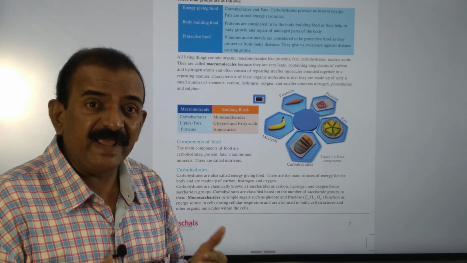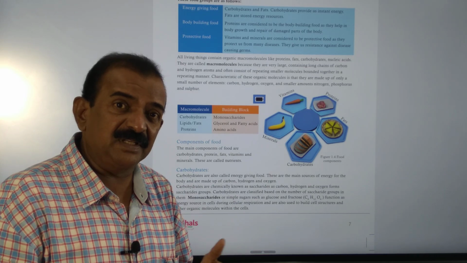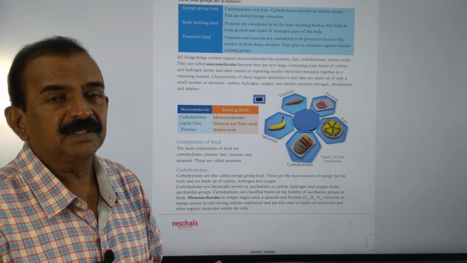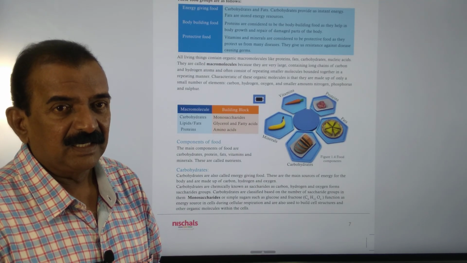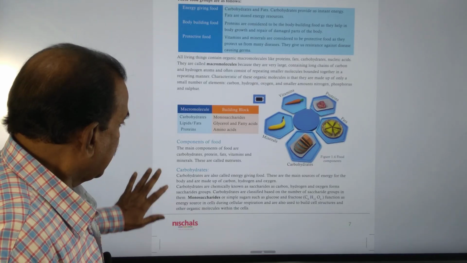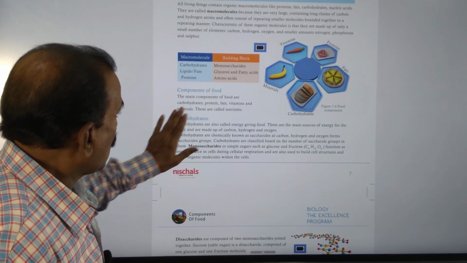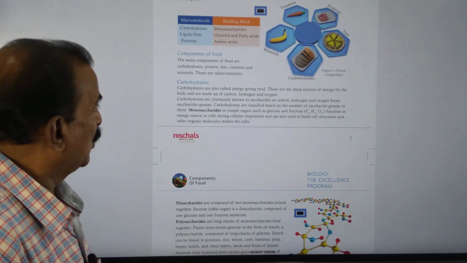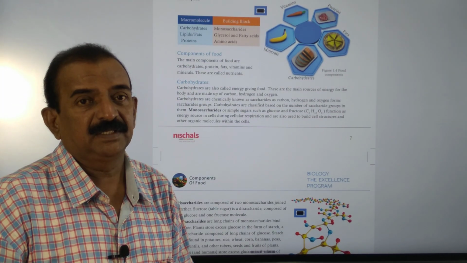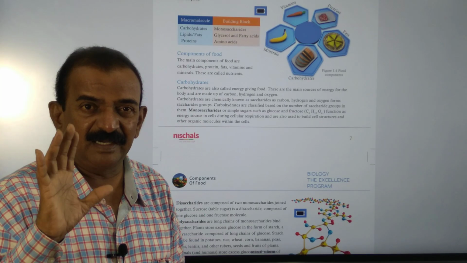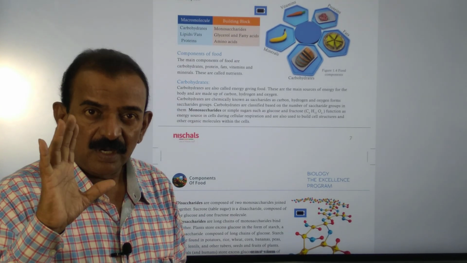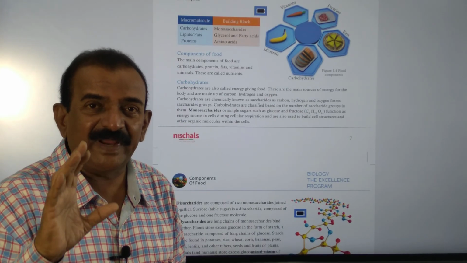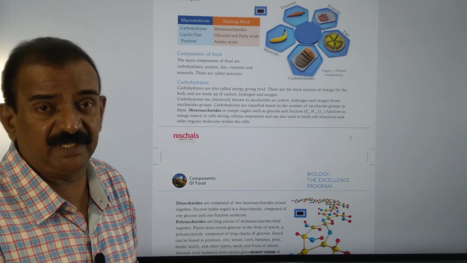Again you are seeing the nutrients which are present in our diet, in our food. So the major components that should be present in the food and diet are carbohydrates, proteins, fats, minerals and vitamins. Here you see components of food, which we already discussed, and here we need to discuss what carbohydrates are. Carbohydrates are the major type of nutrients, and they provide energy to our body.